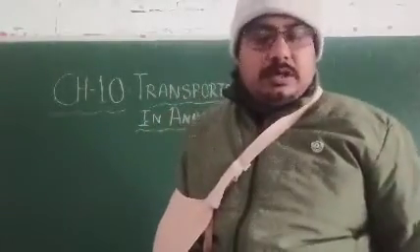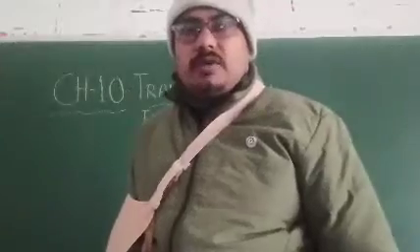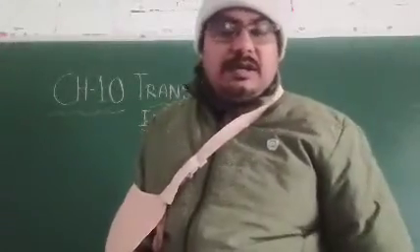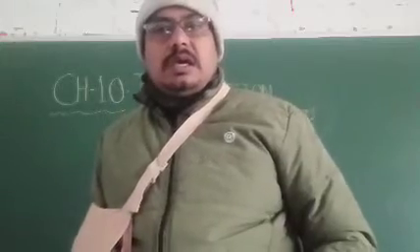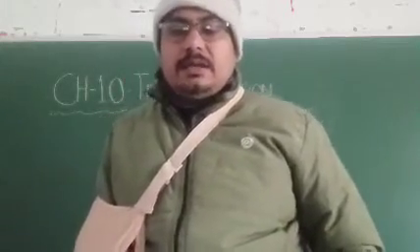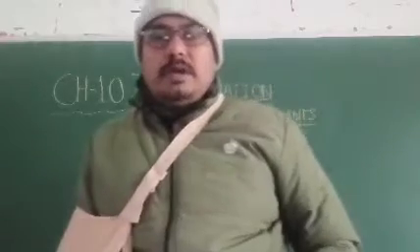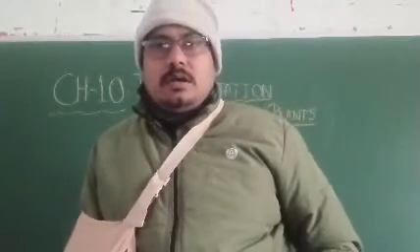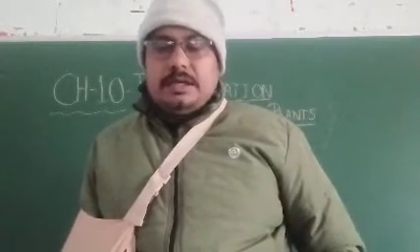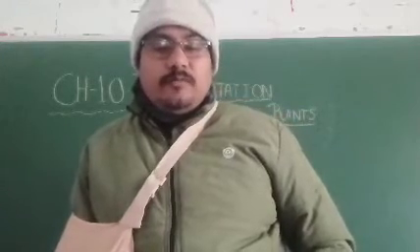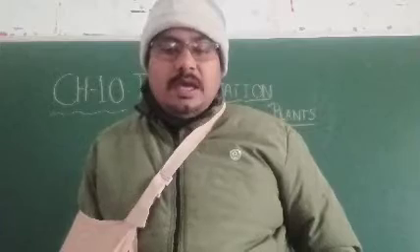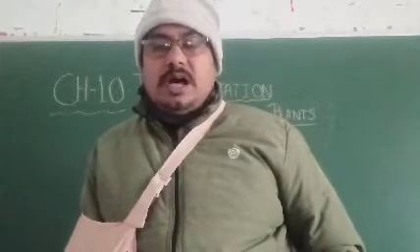Next, student, let's talk about the kidney. What is the function of kidney? Kidney is present in the human body near the waist, and there are tube-like structures. When blood reaches the kidney, it contains both useful and harmful substances.